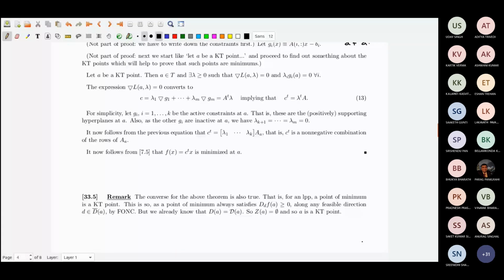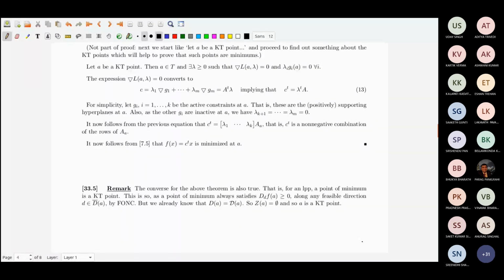Now suppose that you are at a point of minimum. Now I want to solve: minimize f(x) equal to C transpose x subject to Ax greater than or equal to b. This is the problem given. And then what? Now suppose somehow I am at a point A. Okay, I am at a point A. Fine.